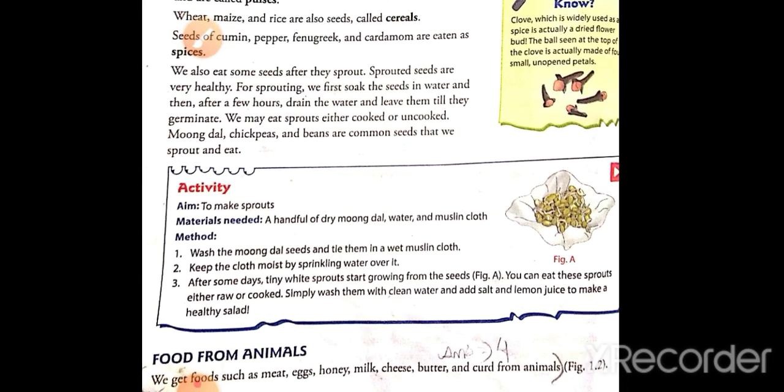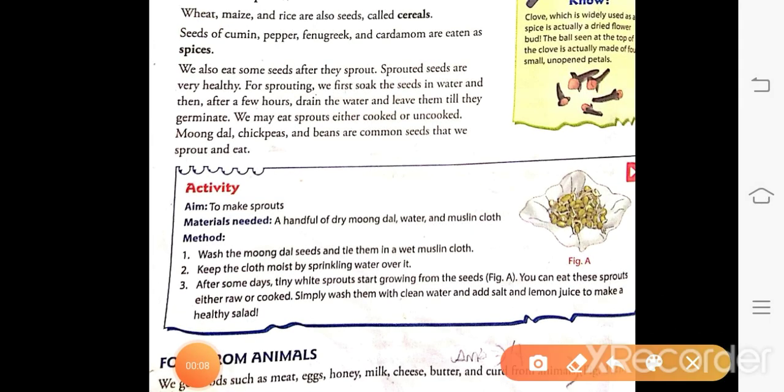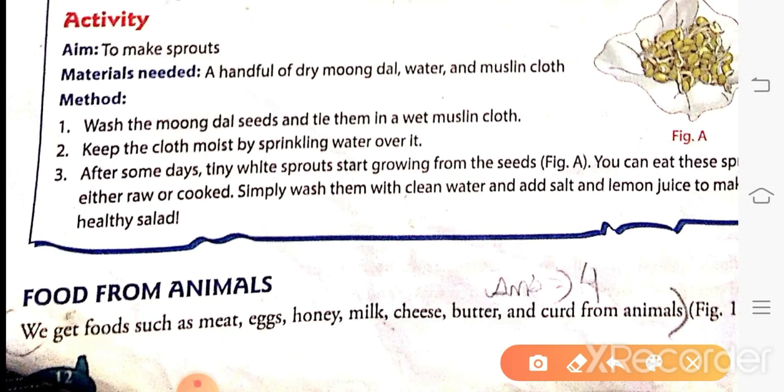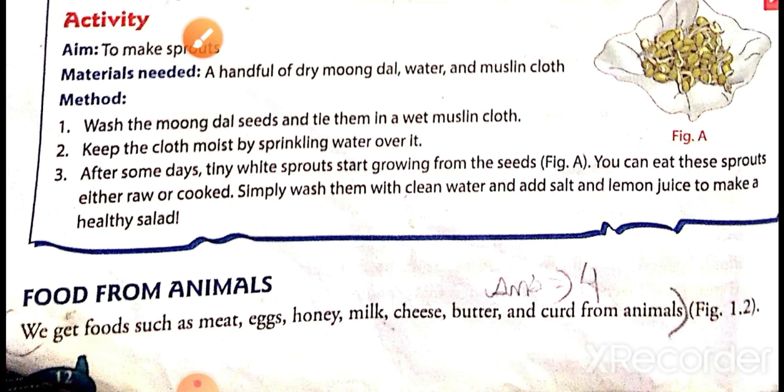Just see the last line. We get foods such as meat, eggs, honey, milk, cheese, butter and curd from animals. Got this? Your answer number 4th is on page number 12, and at the last line you will write this.